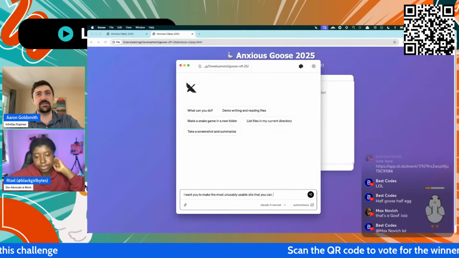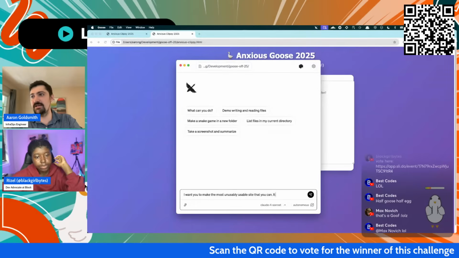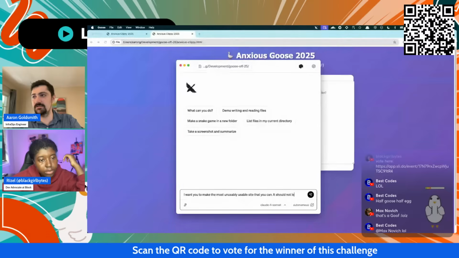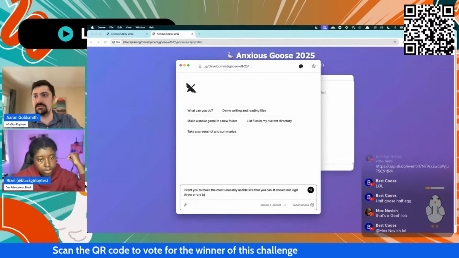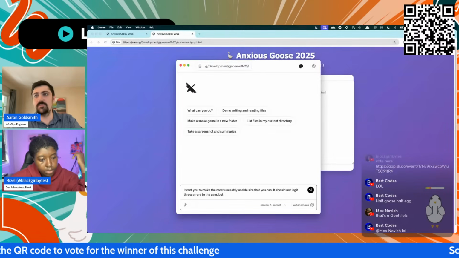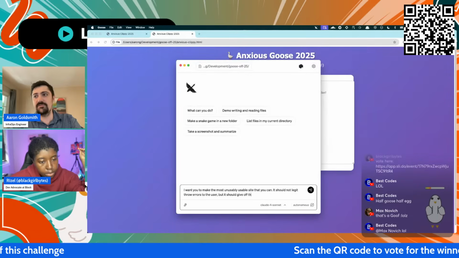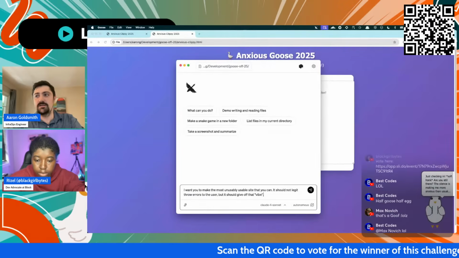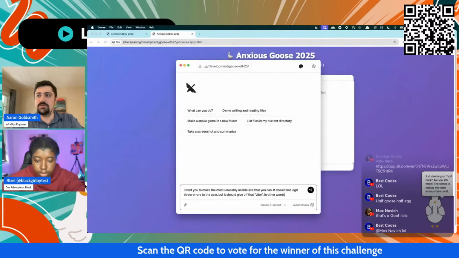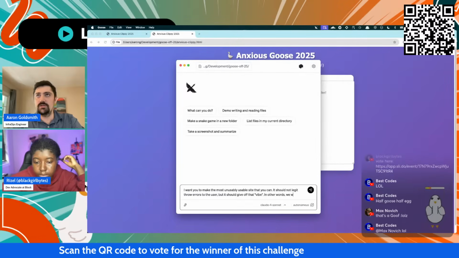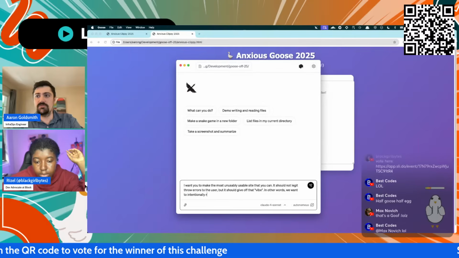The way I interpreted this, it should not legitimately throw errors to the user, but it should give off that vibe. In other words, we want to intentionally break it.